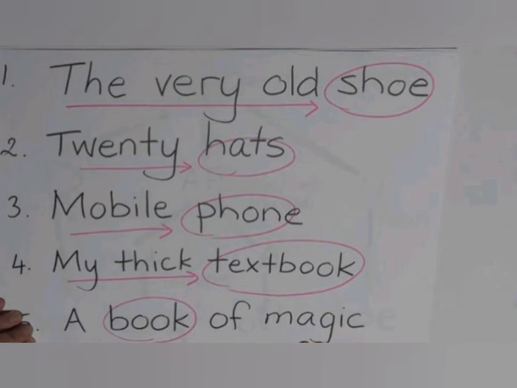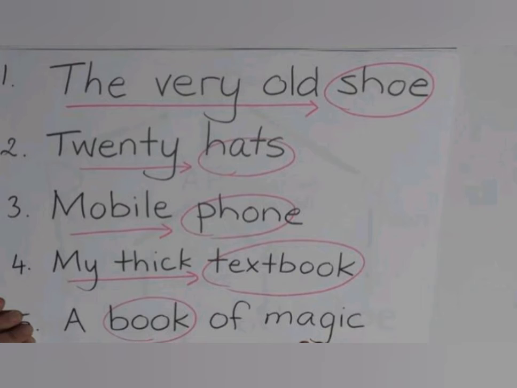All of them are the head nouns, that is the head word of that particular phrase. उसको describe कर रहे हैं, बराबर. Shoe को describe किया, the very old. So the very old shoe becomes the noun phrase and the noun is shoe. Similarly we have 20 hats. Hats is the noun. कितनी है? 20. So it becomes the noun phrase, right. Then you have mobile phone. Phone of which type? Mobile. So mobile is the word which is describing the phone and phone is the head word, right.